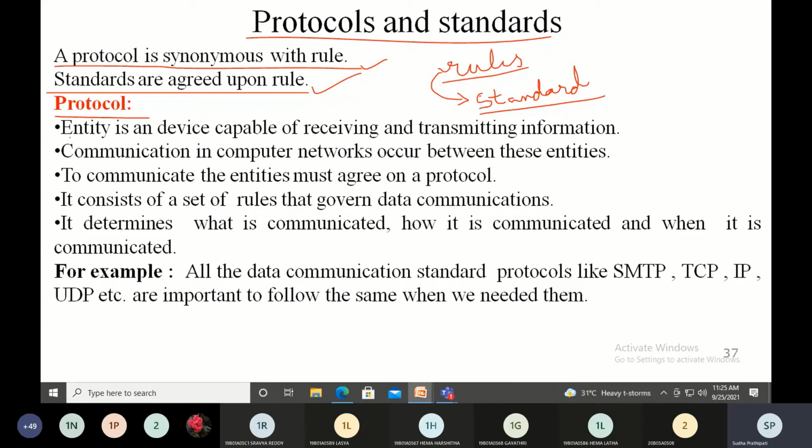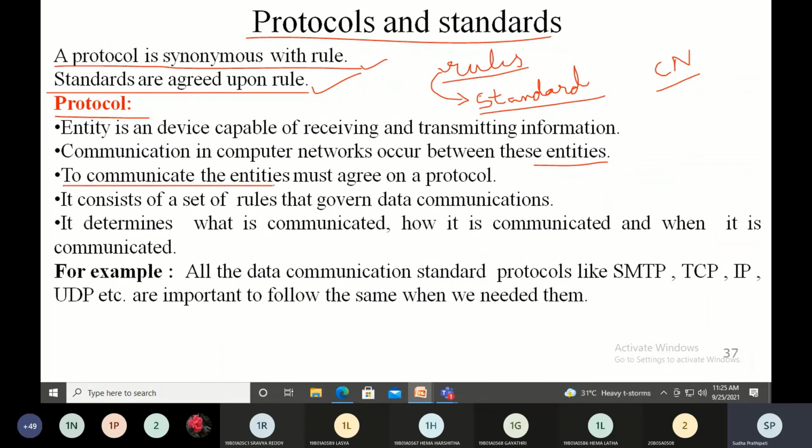So let us look into what is a protocol. Here we are talking about computer networks, where there are two devices, also called entities, which communicate between each other. As I already told you, the purpose of the computer network or data communication itself is sharing of information. So these two entities, also called devices, will receive and transmit information. Communication in computer networks occurs between these two devices. It can be between a hardware and a software, or a software and a hardware, or between hardware and hardware also. So that is communication.